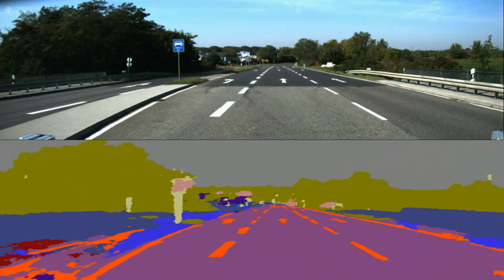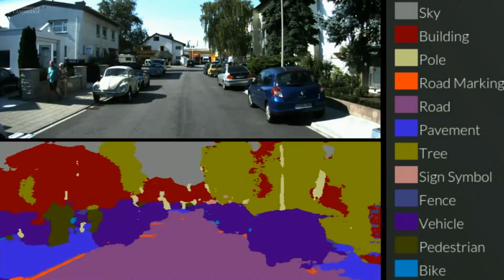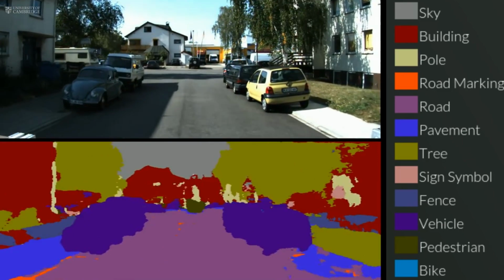Both of these systems are going to be required in an autonomous vehicle, and they run on the same sort of architecture, but they do solve the two separate problems of where you are and what's around you. Work in the field of artificial intelligence and deep learning has absolutely taken off in the last couple of years. It's achieved amazing performance, but what's cool about our group is that we've made a system which, using deep learning for the first time, can work out where you are and what's around you for autonomous robotics.